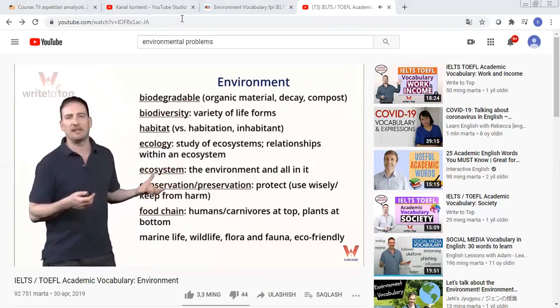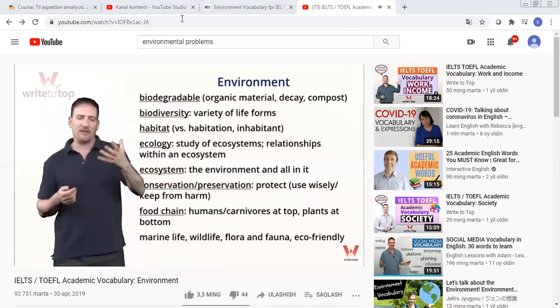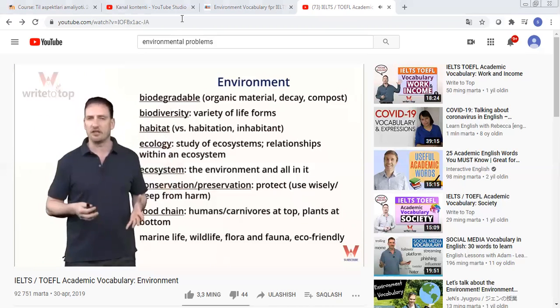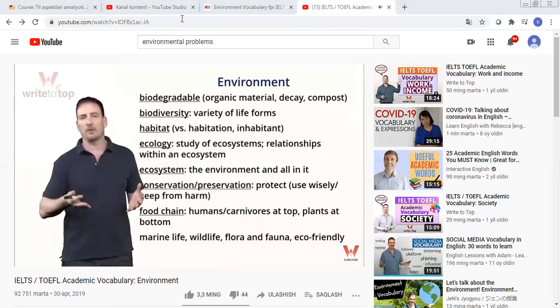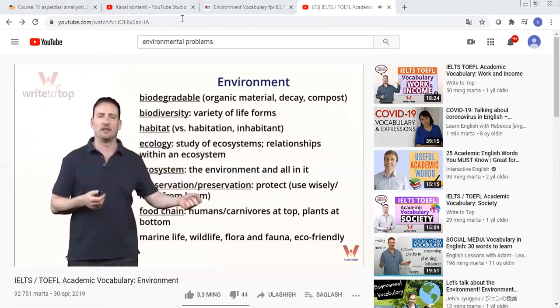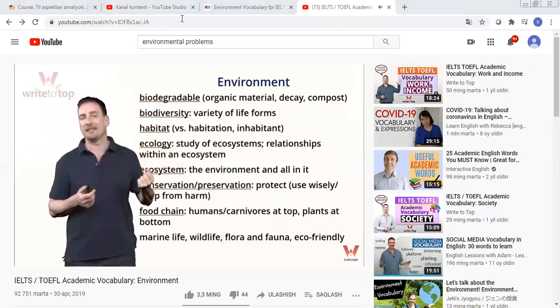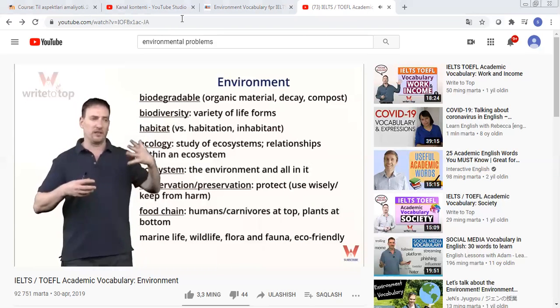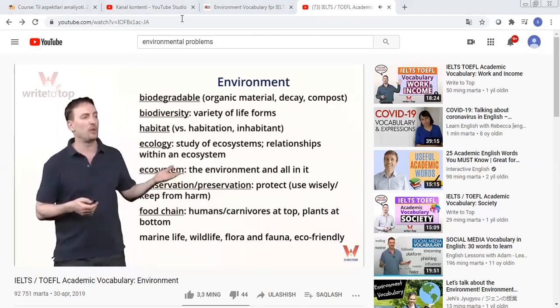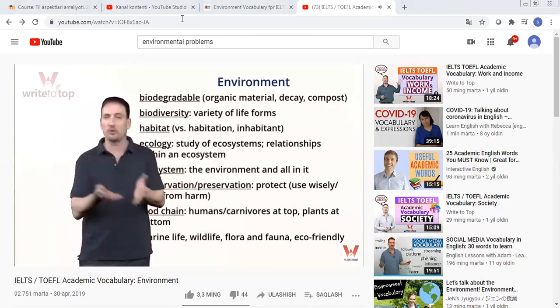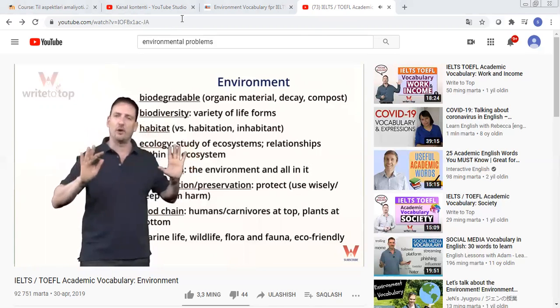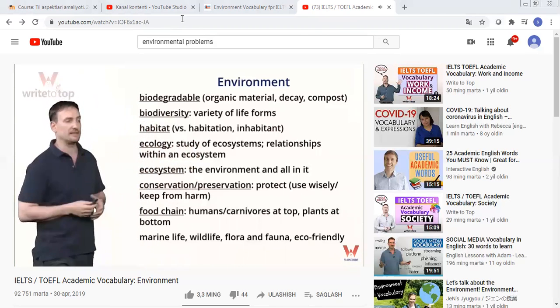Preservation means just keeping it from harm. So for example, if you have a forest and all the trees in the forest are 500 years old, if you cut one down and plant a new one, it will take 500 years to replace. So that doesn't really make much sense. So these forests with the 500-year-old trees, we want to preserve. It means we don't cut the trees at all. We just keep it as it is and leave it alone and save it, basically protect it.